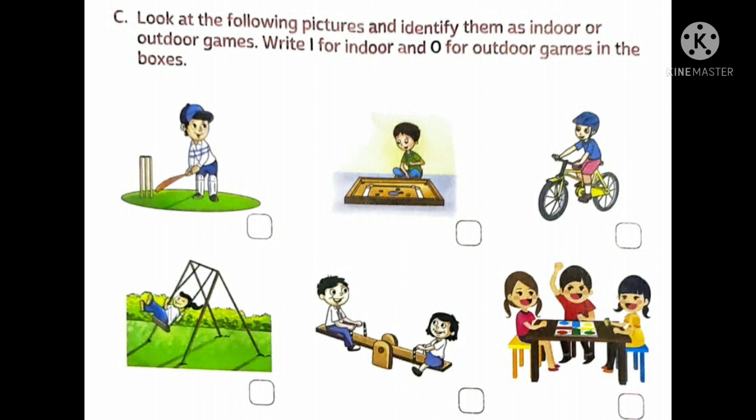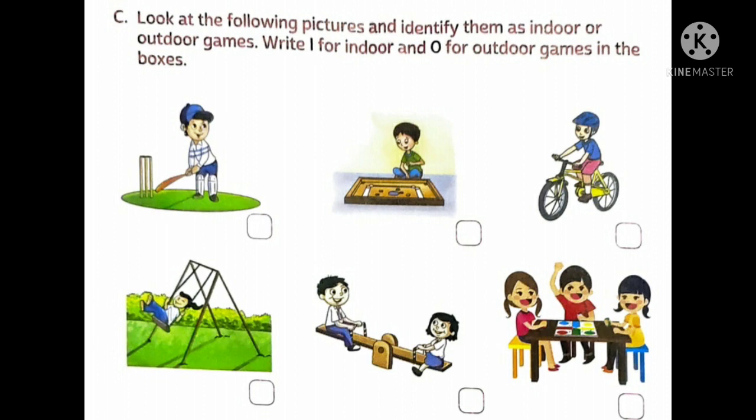Now number 5, a girl swinging. Okay, this also you can do in the park and all, so it's also outdoor. Now in the next one, you can see the boy and the girl playing on the seesaw. So it is also a game which you can find in the park. So it's also a part of outdoor games. Now in the next one, you can see children playing Ludo, and Ludo is an indoor game. We can play inside our house. So we will write I.